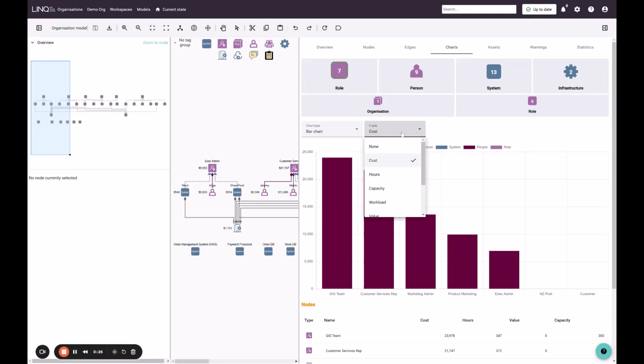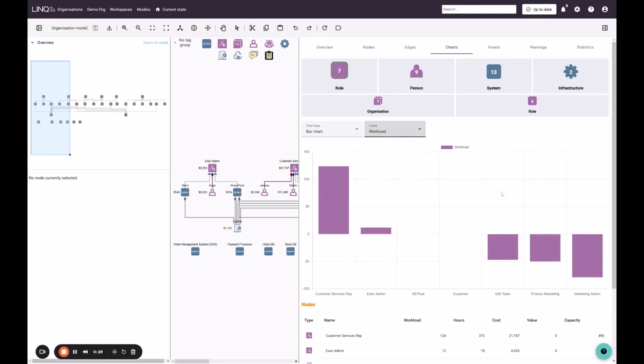This becomes even more interesting when we have that capacity defined, because we can now assess the workload on each of our roles. And in this example, within the demo org, you can see marketing admin here have a deficit of 79 hours. That means that they do not have enough capacity to do the work that we have defined in the models.